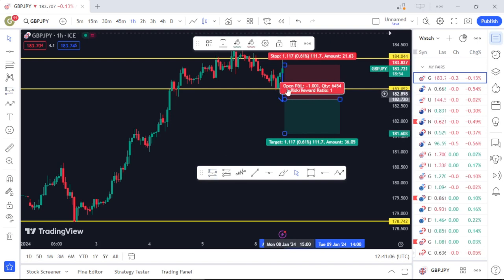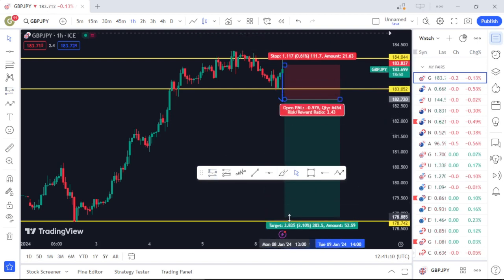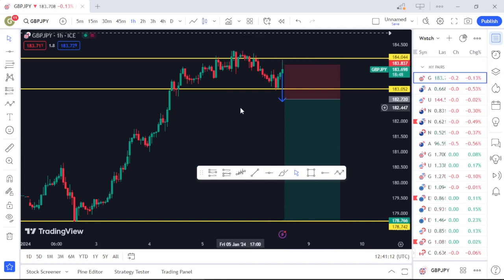Then I can place a sell order at this level like this, and then trade it to this previous level here. So this is how I will trade it when I see it break below. Until it breaks below this minor area it's creating, I won't place any order.